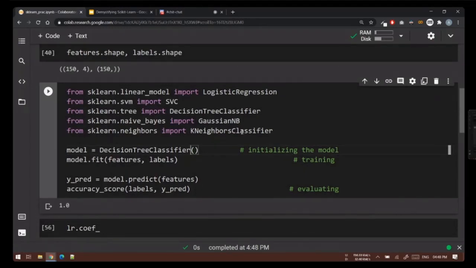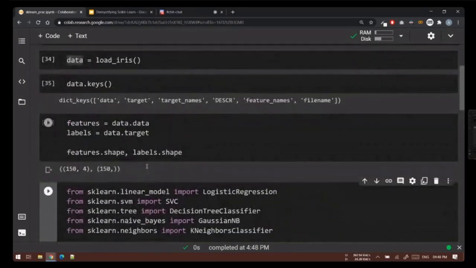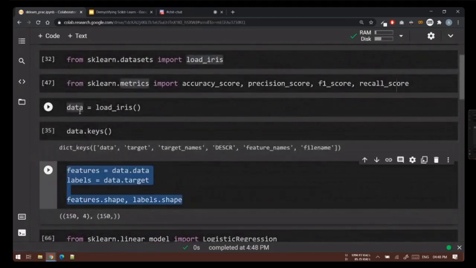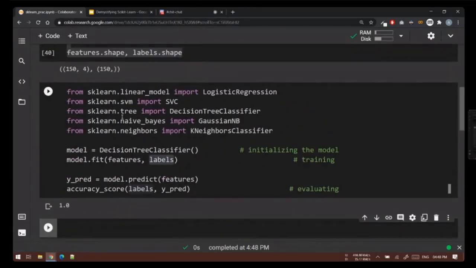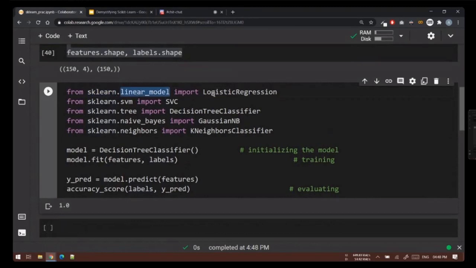And this is what makes scikit-learn so powerful. It's consistent API. Every machine learning model will follow the same syntax: .fit, .predict, and you'll get the prediction. You can call the same function. Also, you'll realize I'm not doing anything to features and label. This code is untouched. Even if you use a completely different model, we were using logistic regression, now we are using decision tree, but we don't have to change anything. This consistent API makes scikit-learn so powerful. This is how you can use all these different models: scikit-learn, family name, and then the name of the model.